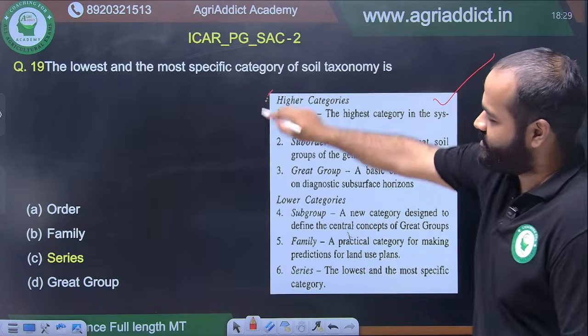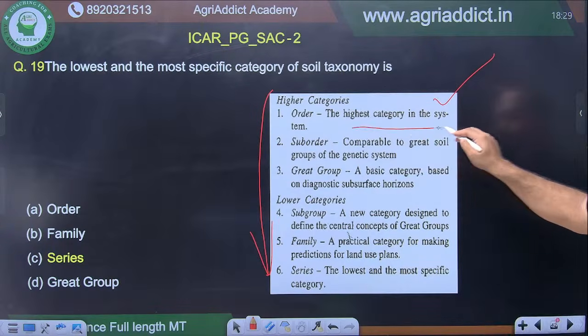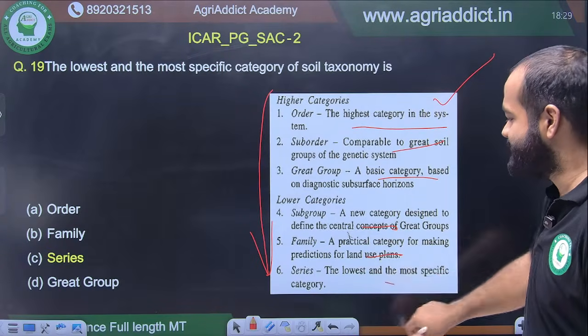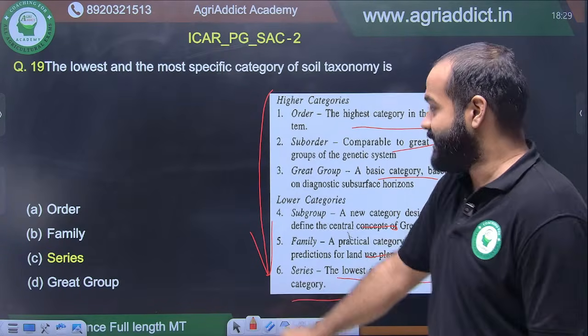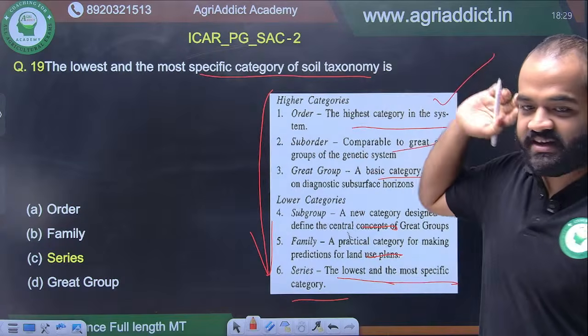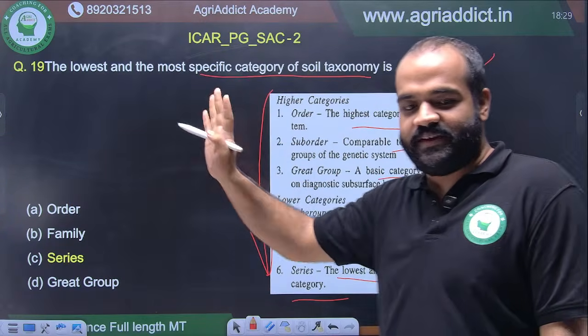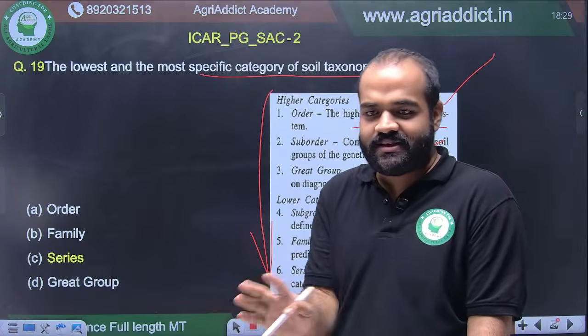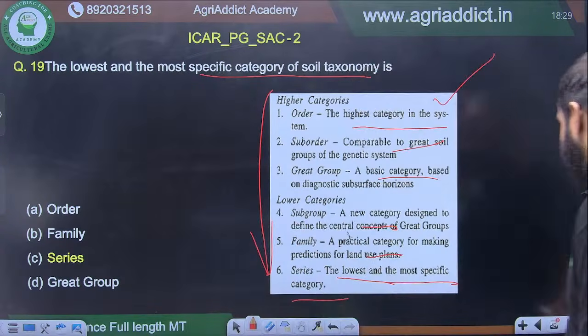This is also taken from old ISSS. The order is the highest category, suborder is the second, great group is third, then subgroup, family, series. Series is the lowest and the most specific category. It is straight away given in the question. Nothing to worry about, nothing to discuss. If you have any doubt, ask later; there should be no doubt here. Moving on.